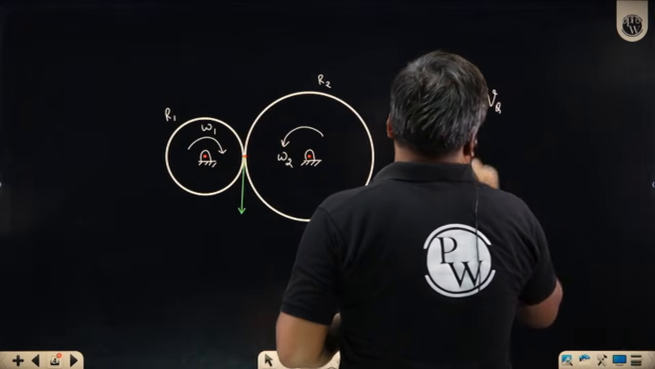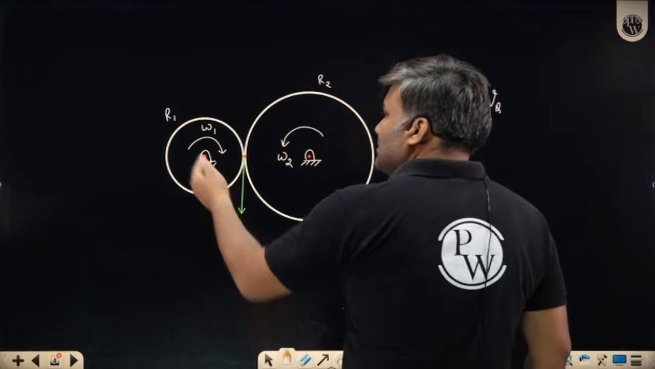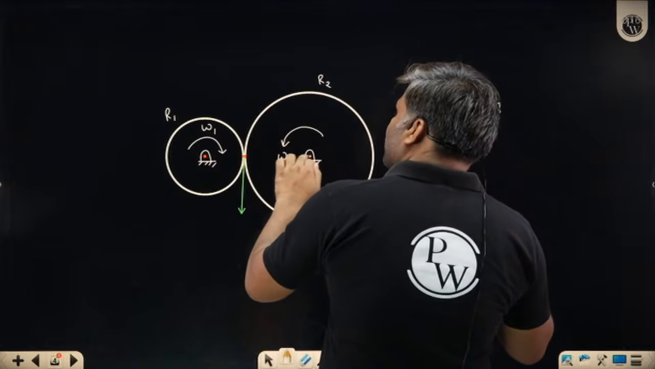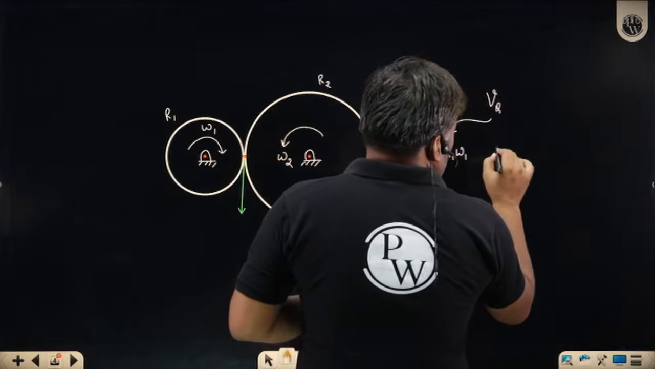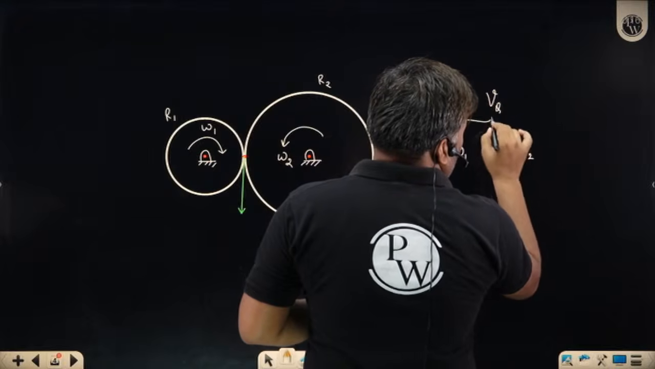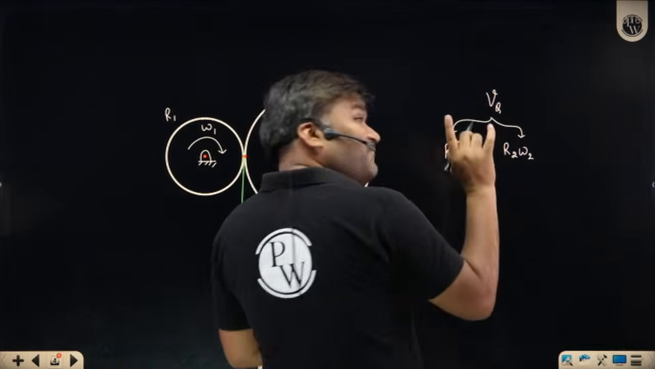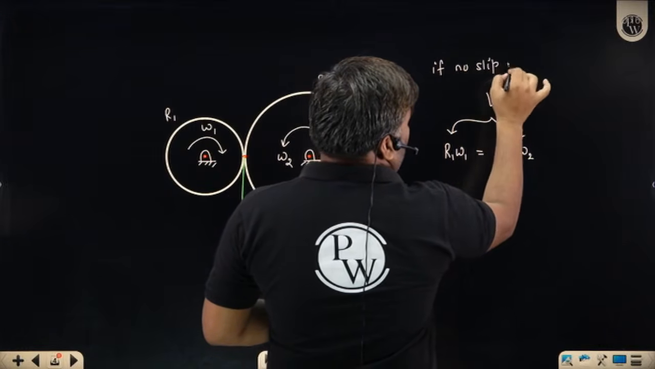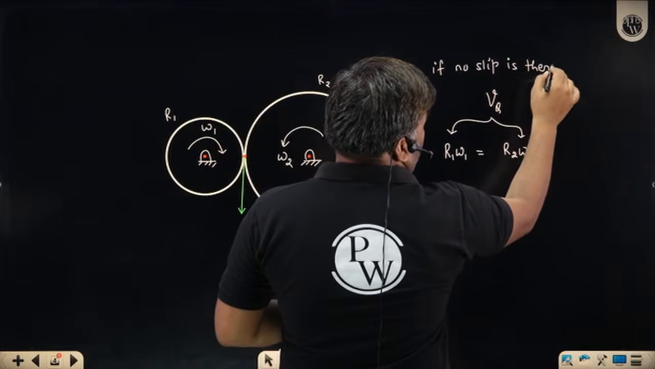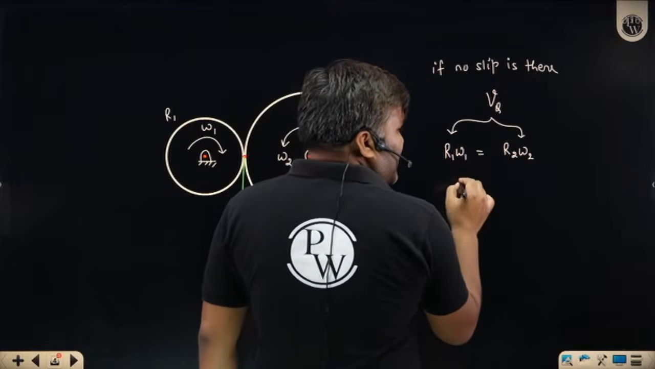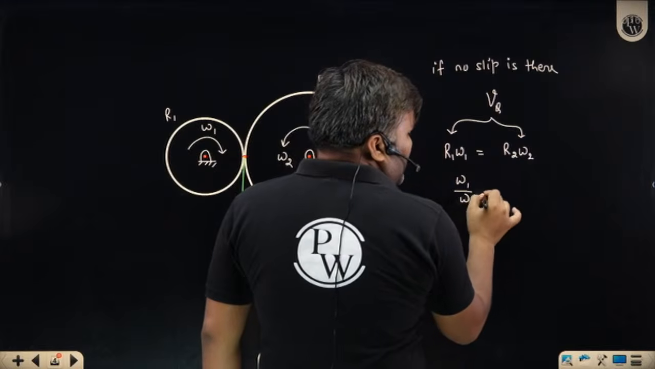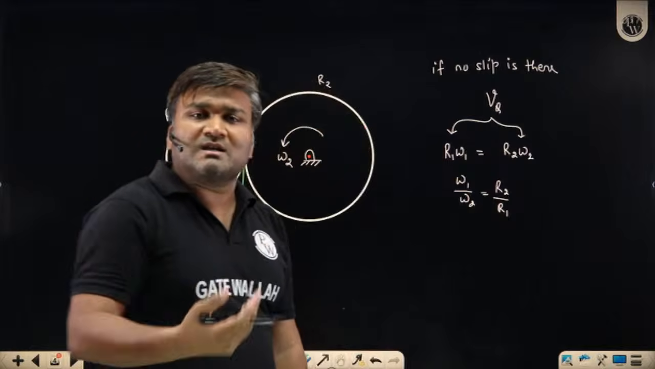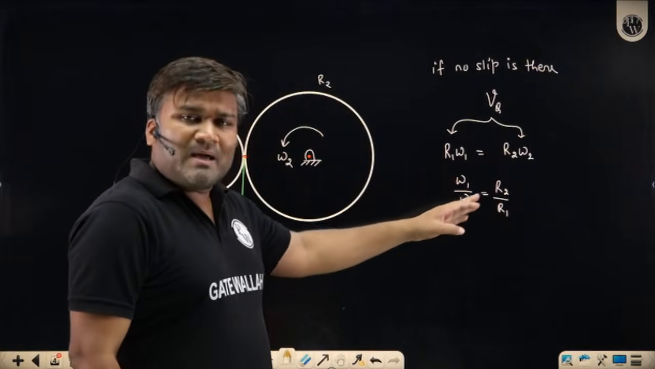The velocity of the contact point will be r1 ω1, or if you ask from disc 2, you are rotating at radius r2 with ω2, so it will be r2 ω2, and both are going to be the same if slipping is not happening, if no slip is there. If this is happening, I can write ω1 by ω2 is r2 by r1, and this radius ratio is constant. That means ω1 by ω2 I am going to get constant.